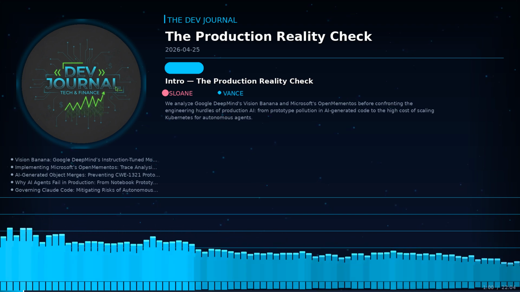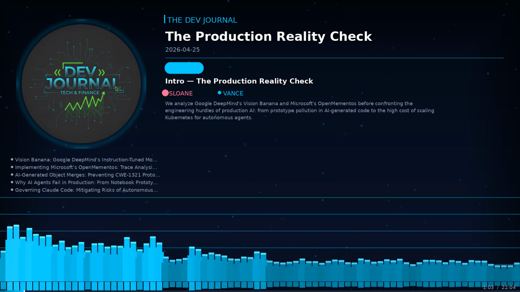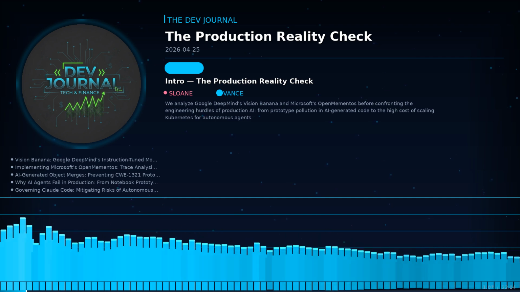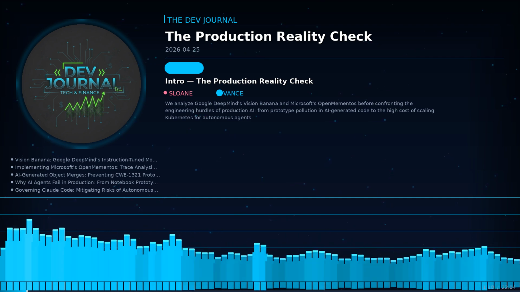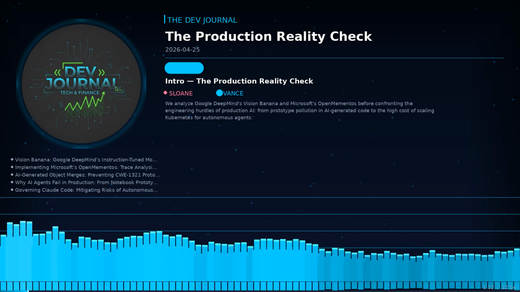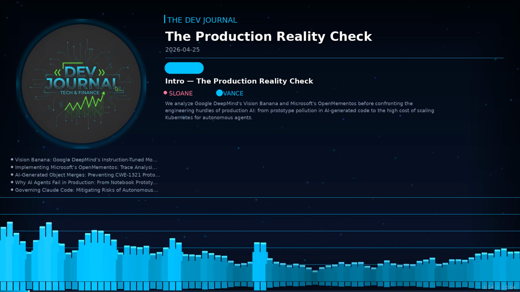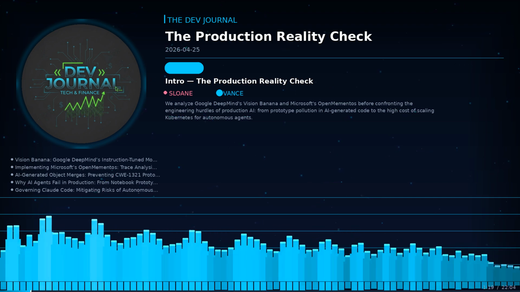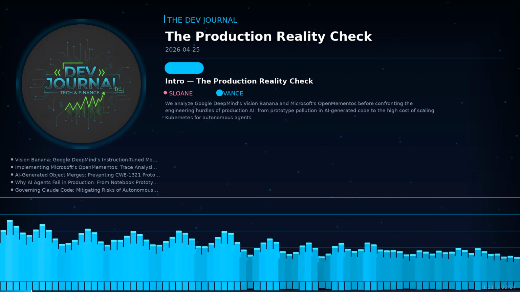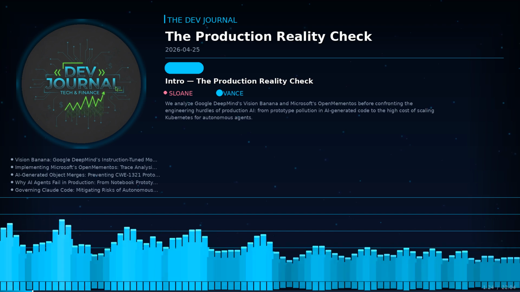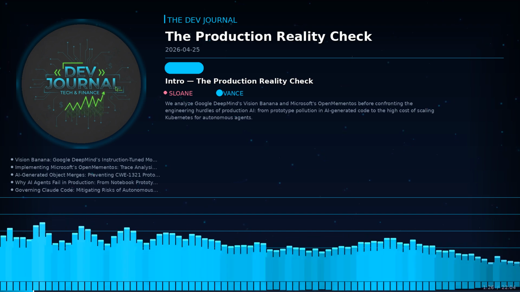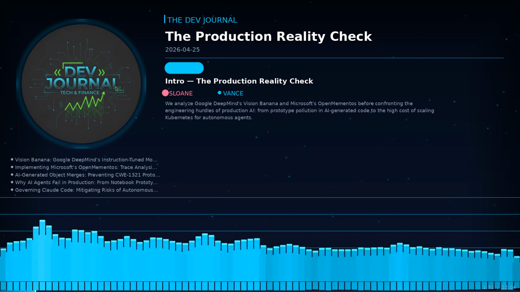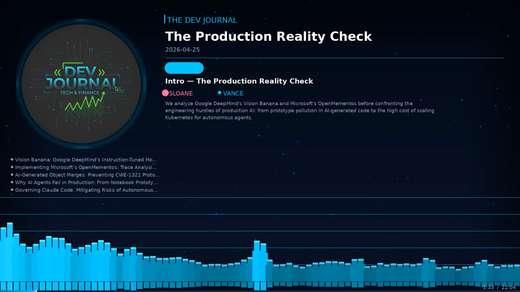I am digging into Microsoft's OpenMementos to see if trace analysis can truly prevent our large language models from drowning in their own data, while maintaining strict governance over every autonomous action taken. Stability remains the ultimate goal for every architect we follow. From high-performance vision benchmarks to the complex governance needed for autonomous enterprise deployments, we are mapping the new frontier of software engineering. We are starting today with the breakthrough in visual understanding that has everyone at Google DeepMind talking right